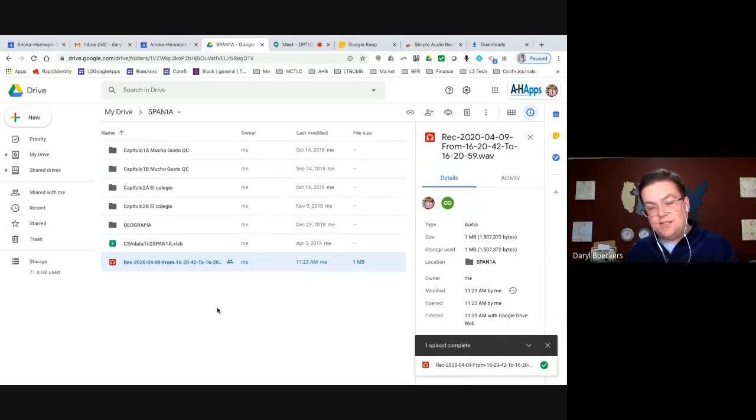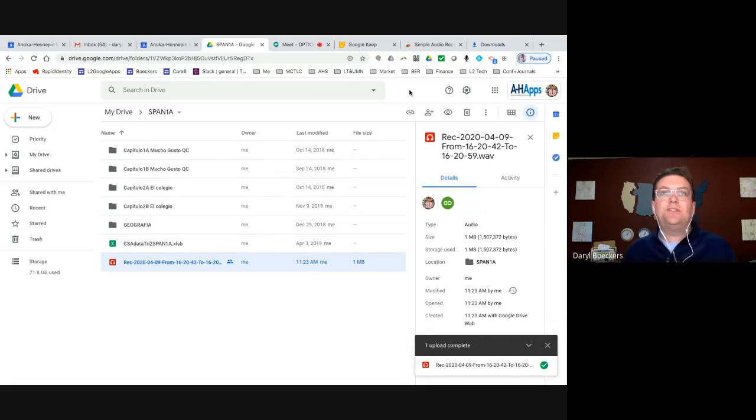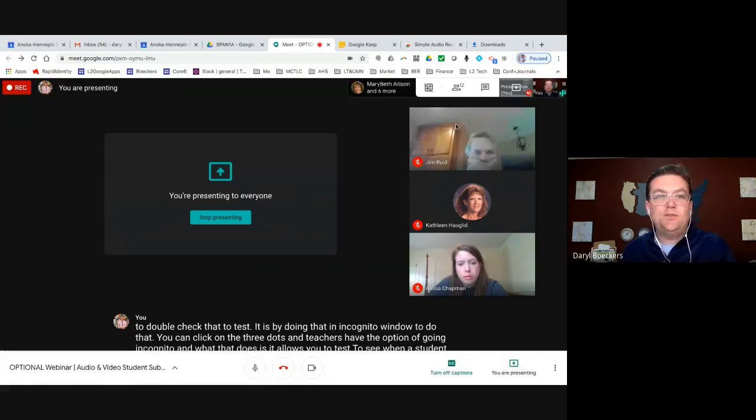So if you were to put it in instructions in a Google document, you could double click on your word like recording, insert hyperlink, and then paste that link in there. And a good way to double check that, to test it, is by doing that in an incognito window. To do that, you can click on the three dots, and teachers have the option of going incognito. What that does is it allows you to test it to see when a student opens it, is it going to force you to log in? Is it going to be wide open? What does that look like? So that's how we can do that.